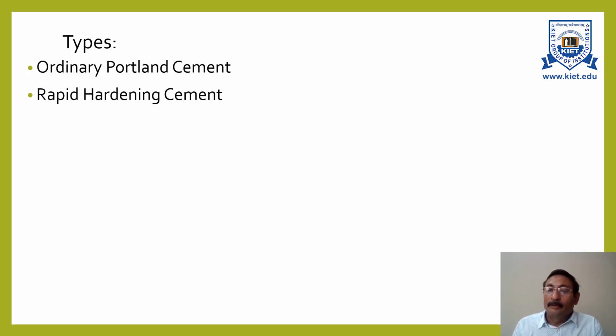Or the second point is where we can use it when the shuttering, or you can say formwork, has to be removed very fast or very early, then you need a rapid hardening cement so that the same shuttering can be used 2-3 times. Or if you go on a national highway or any other road, in the case of road repair work, we cannot stop the road for a very long time. In that case, we need rapid hardening cement.